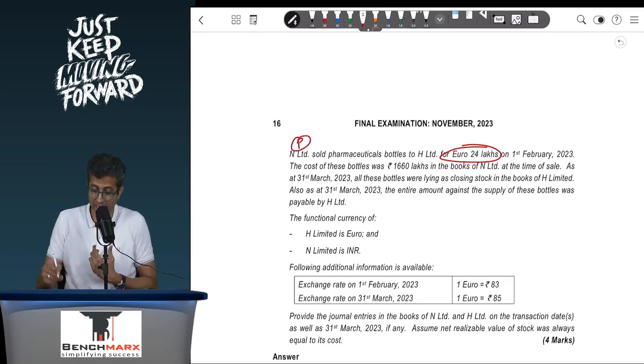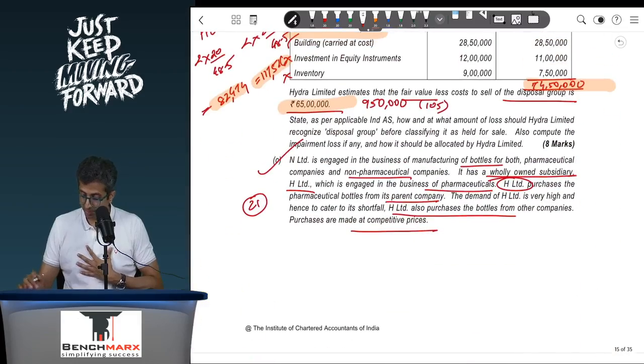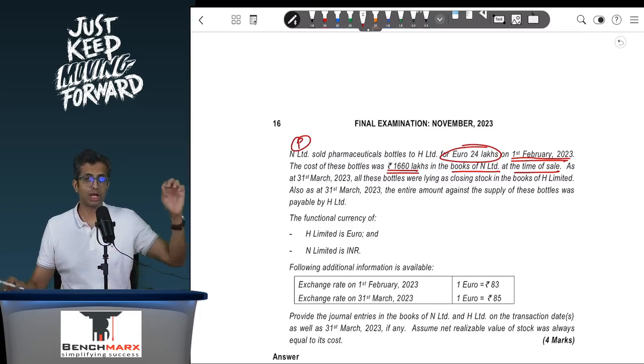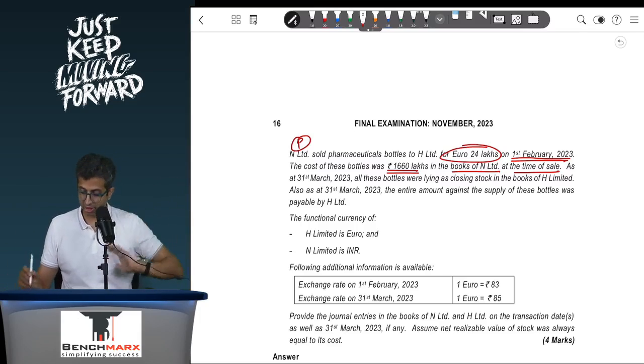And hence, if parent is an Indian company, well, they have not yet mentioned. So let us see. Parent has sold on 1st February 23. The cost of these bottles was 1660 in the books of N at the time of sale. So N seems to be showing everything in rupees. However, these bottles are sold in euros, and hence Ind AS 21 will apply. You will record them at the exchange rate prevailing as on the date of the transaction.